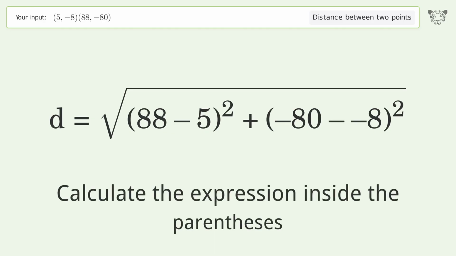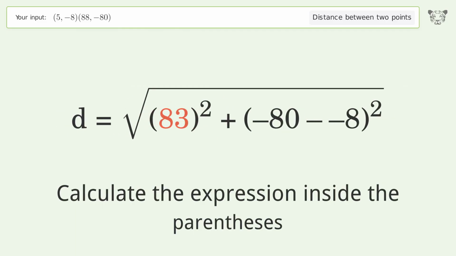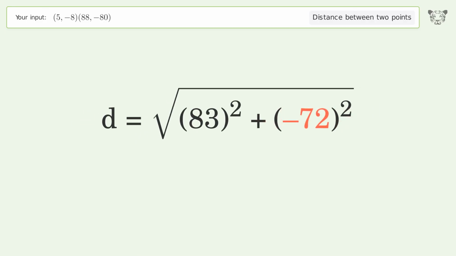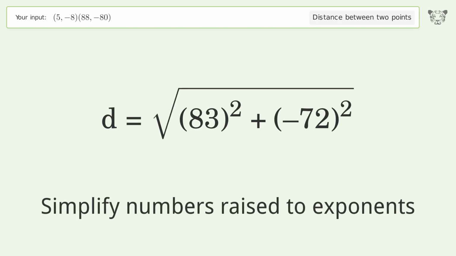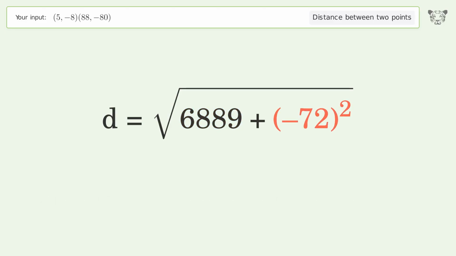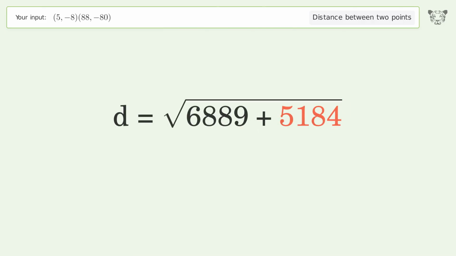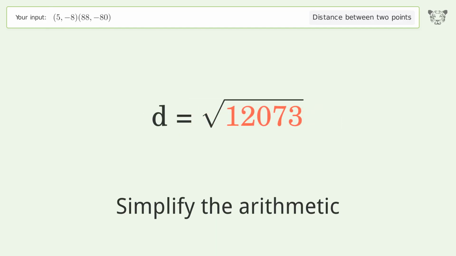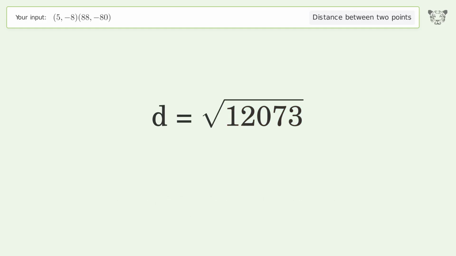Calculate the expression inside the parentheses. Simplify numbers raised to exponents. Simplify the arithmetic. And so the distance between the 2 points is the square root of 12,073 or 109.877.